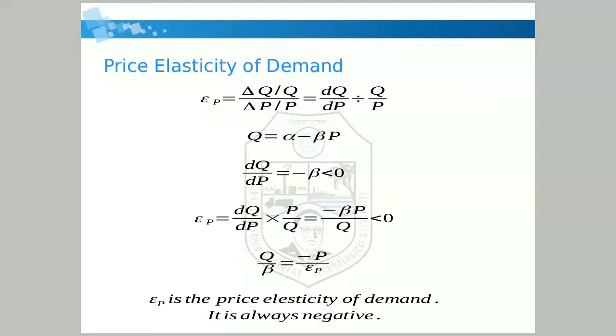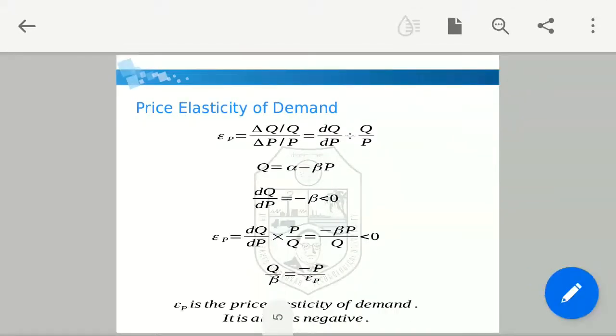Now you know the line equation of the demand curve. It is Q equals alpha minus beta P. When we differentiate this demand with respect to price, it will be dQ by dP, which is equal to minus beta. Alpha is constant, so it is minus beta, which is less than or equal to 0.